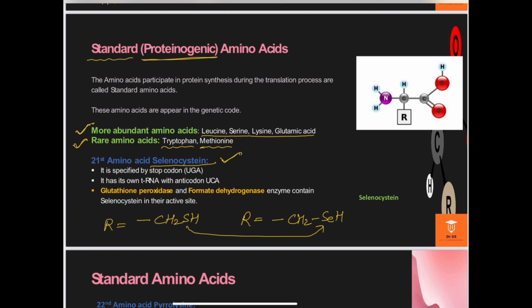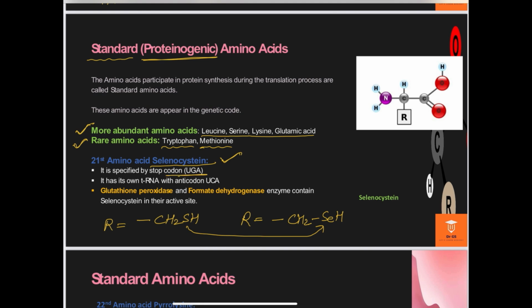So whenever it is asked what is the difference between cysteine and selenocysteine, we can say that in cysteine the sulfur is present in the alkyl group, while in selenocysteine the selenium is present in place of the sulfur. This amino acid is specified by the stop codon UGA.